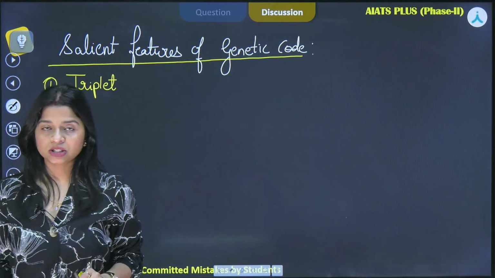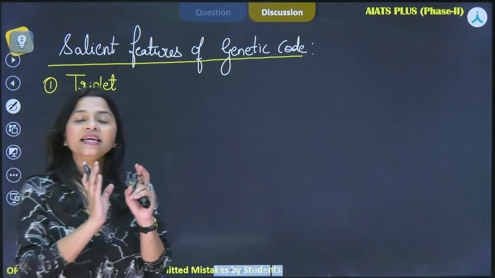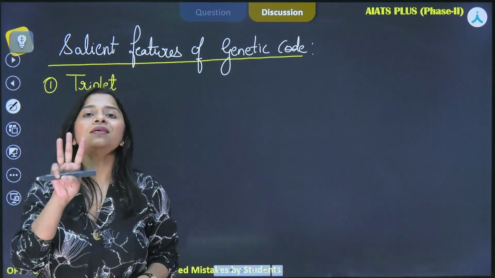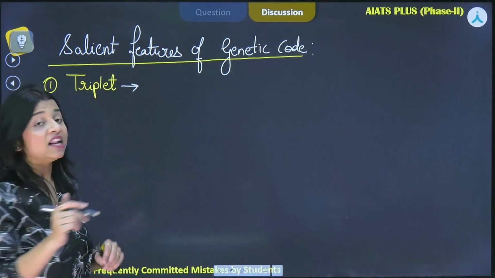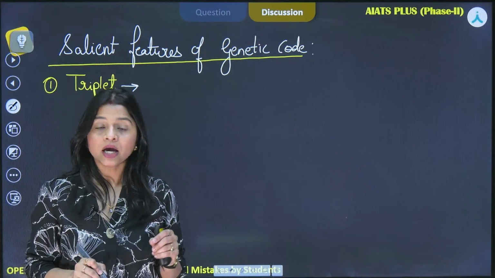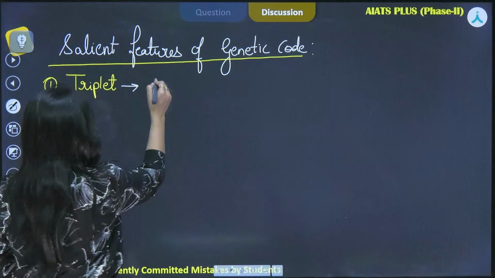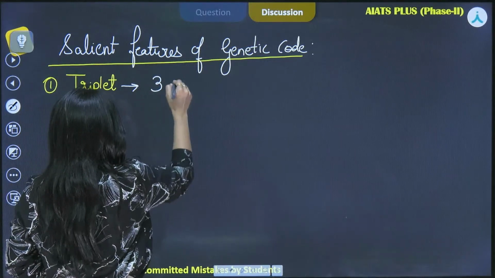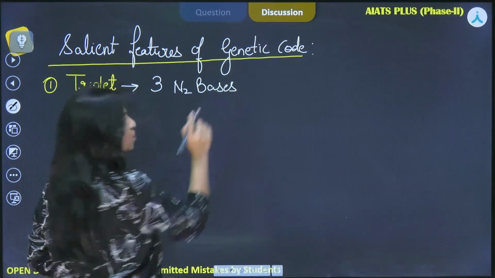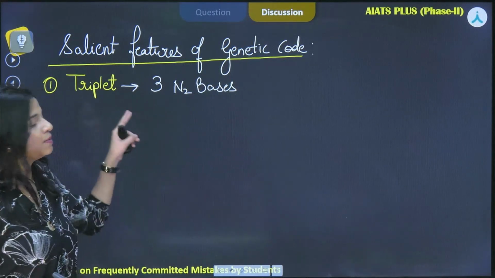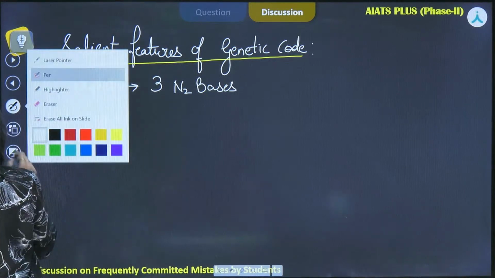But the rest of the features are, first of all, genetic code is a triplet. That means if we are writing a genetic code, we are using 3 alphabets, and those alphabets will be representing the 3 nitrogen bases. So genetic code is a triplet.